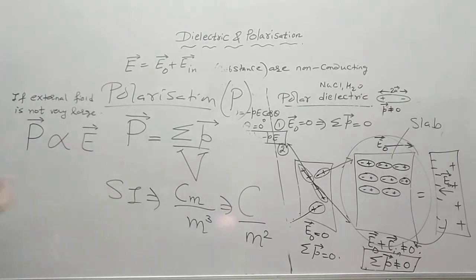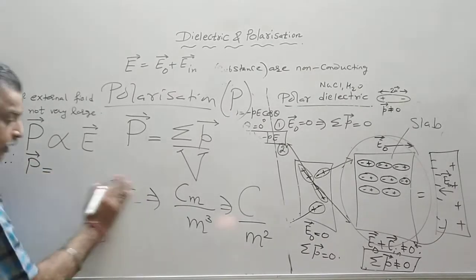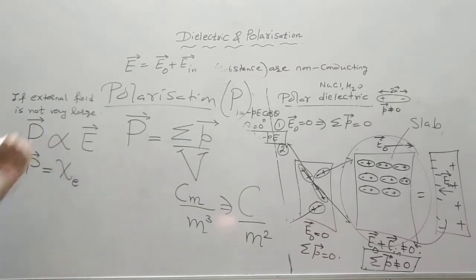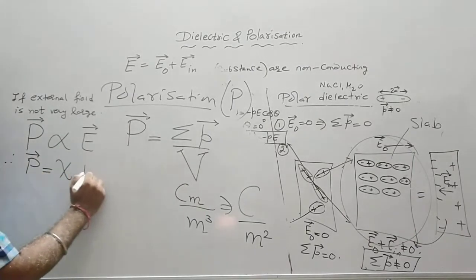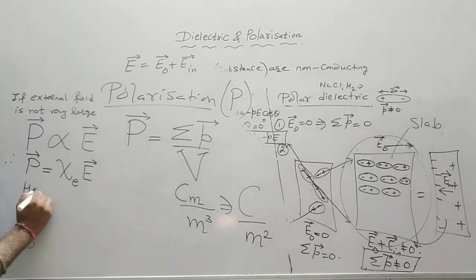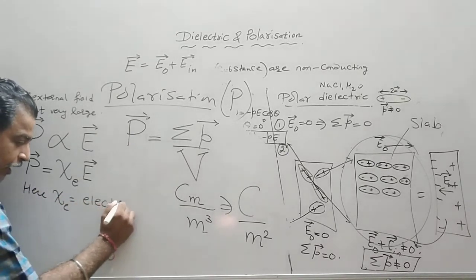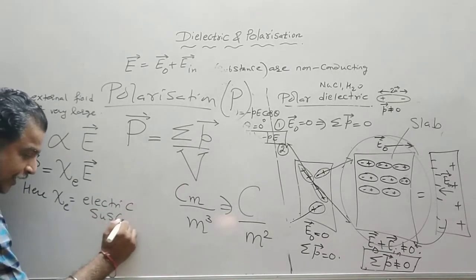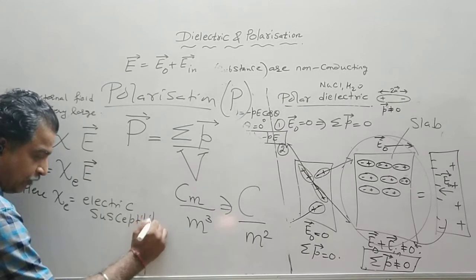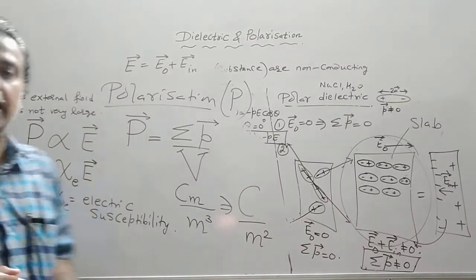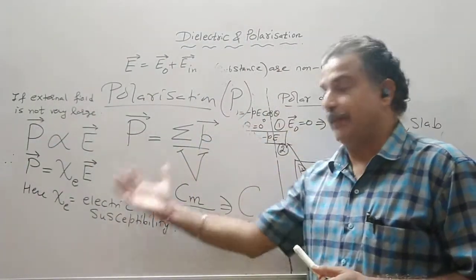Therefore, P is proportional to E. Therefore, capital P vector is equal to chi E vector, where there is a constant of proportionality denoted as chi E. Here, this chi E is the constant of proportionality, and its name is electric susceptibility. Like we have electric permittivity, here we have susceptibility.